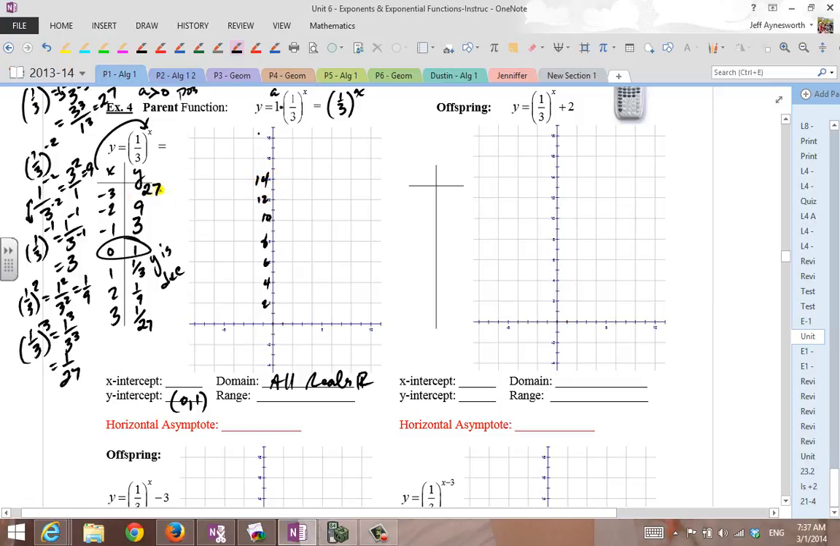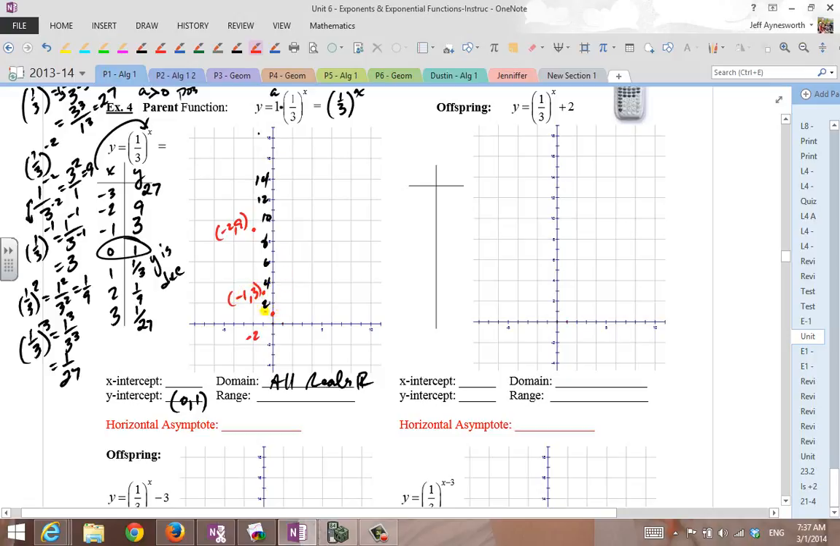All right, so we're not going to plot negative 3 comma 27. So negative 2 comma 9, I'll put that in red. So negative 2 comma 9 is left 2. There's negative 2 comma 9 right here. Negative 1 comma 3, left 1 up 3. There's negative 1 comma 3.